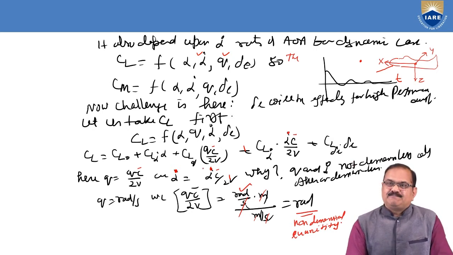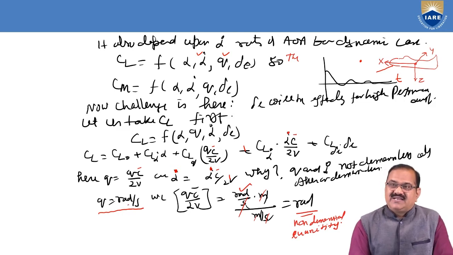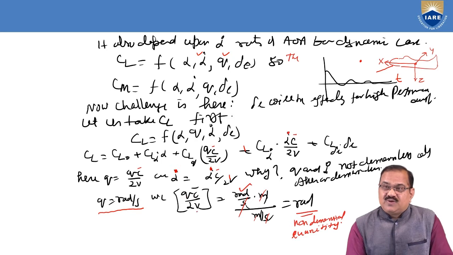The unit of Q is radian per second, which is not a non-dimensional quantity. But if we make QC by 2V, it is radian per second into C, the chord in meters, divided by 2V in meters per second. So meter cancels, second cancels, and you get radian.